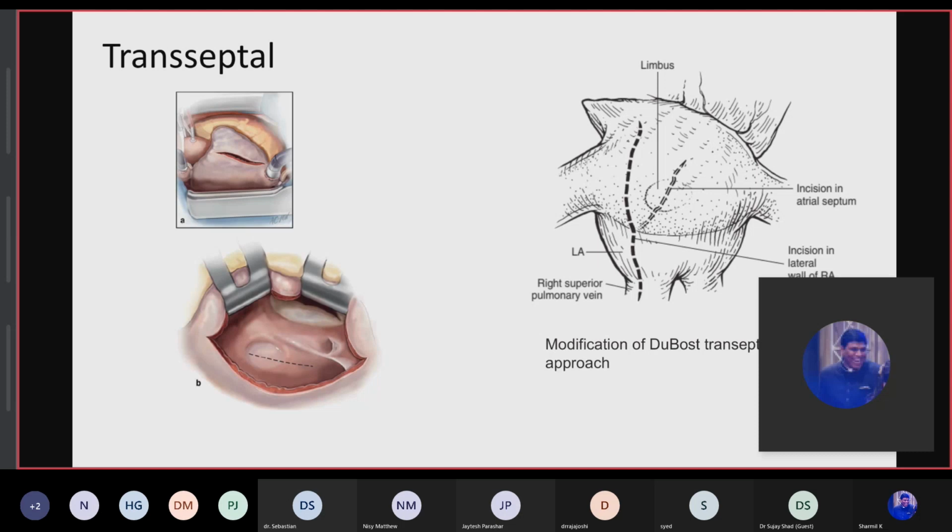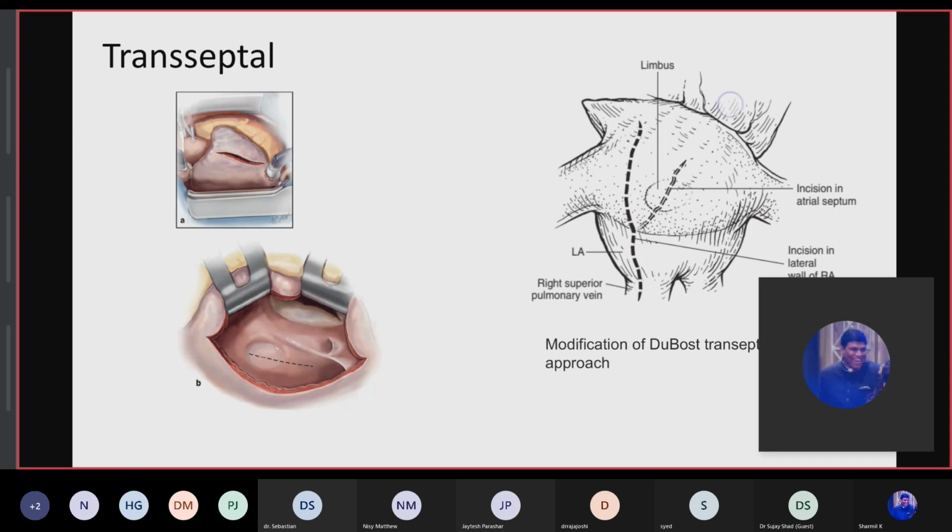And there is one extended transseptal approach also, where the upper portion of these transseptal incisions is extended over the superior area of the LA dome. This will provide outstanding exposure. But the challenge is to reapproximate that.